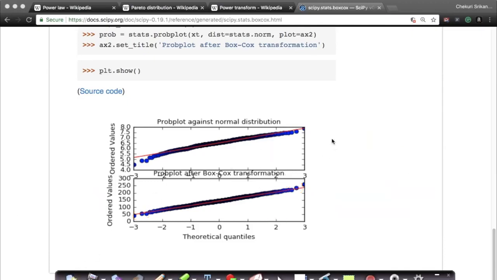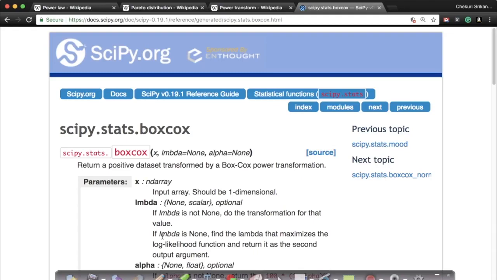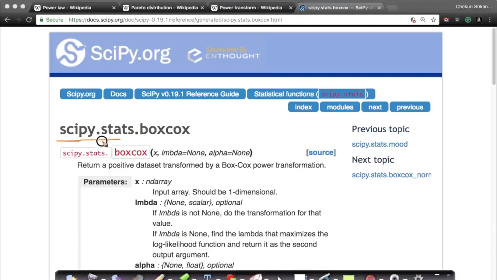So the function boxcox in the scipy.stats package gives us all of the important stuff on transforming a random variable x, which is power law distributed, to a random variable y, which is Gaussian distributed. It goes from a Pareto distributed or power law distributed random variable to a Gaussian distributed random variable very, very easily. It's literally one line of code. That's the beauty that I love with Python. Most of the important functions that we learn in this course and even apply in the real world can all be found with one-line code snippets.